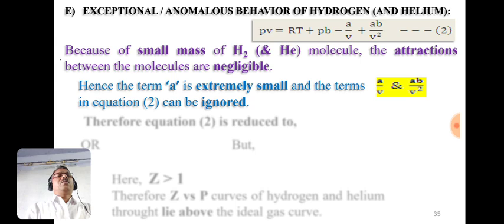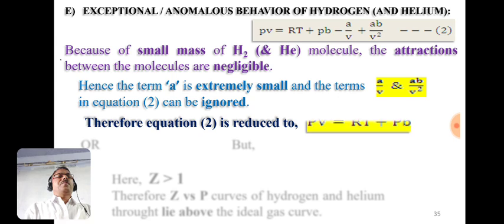So we can ignore these from equation number 2. So by ignoring these last two terms, A by V and AB by V square, we have the equation PV is equal to RT plus PB.